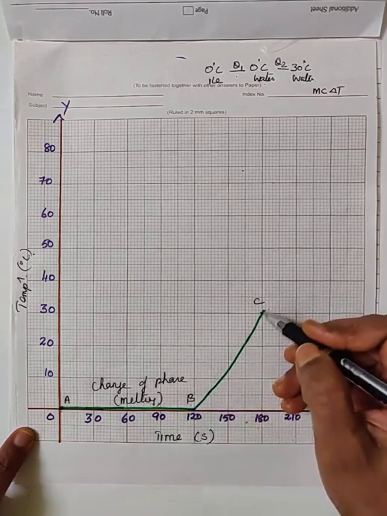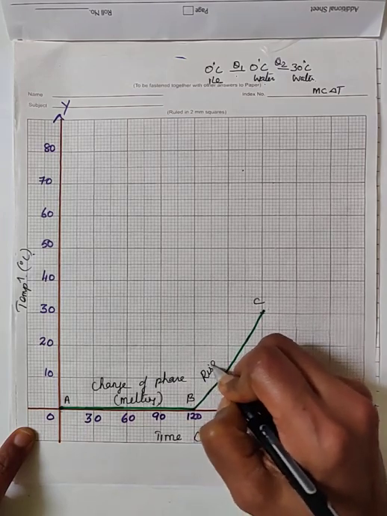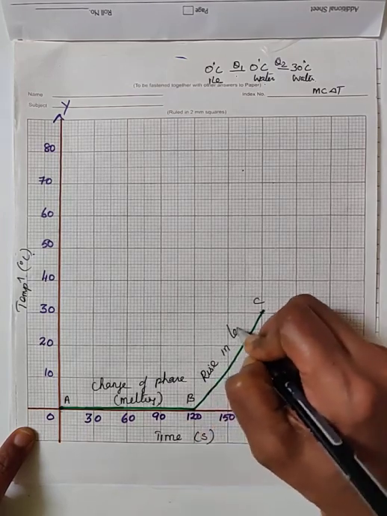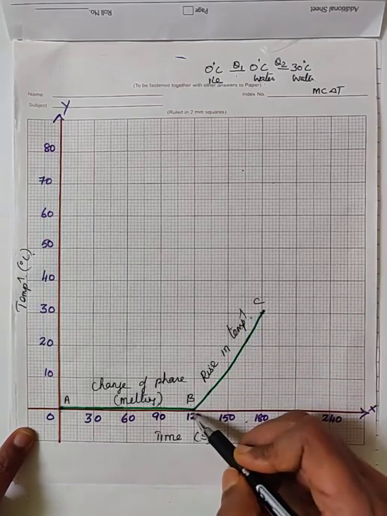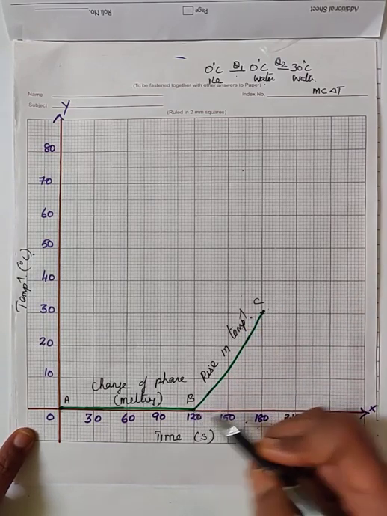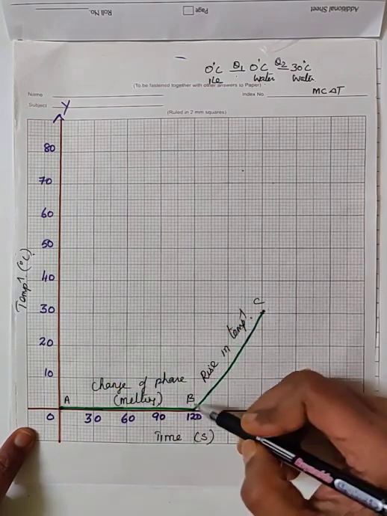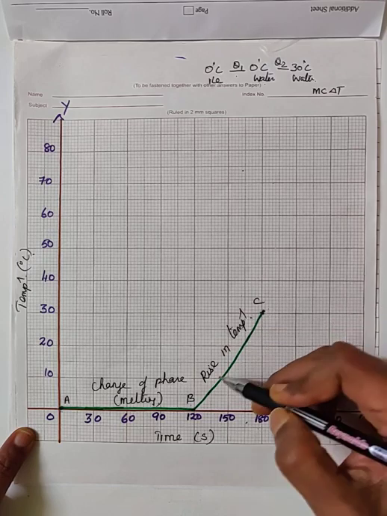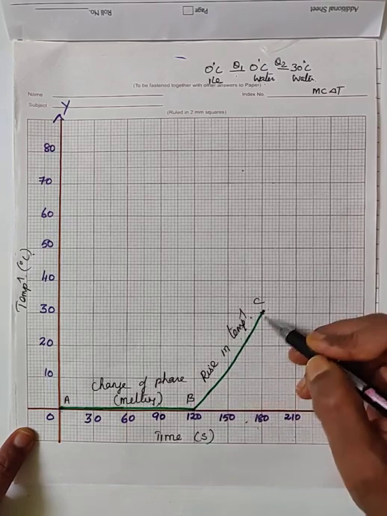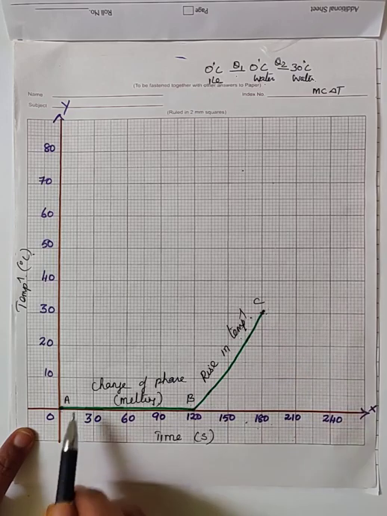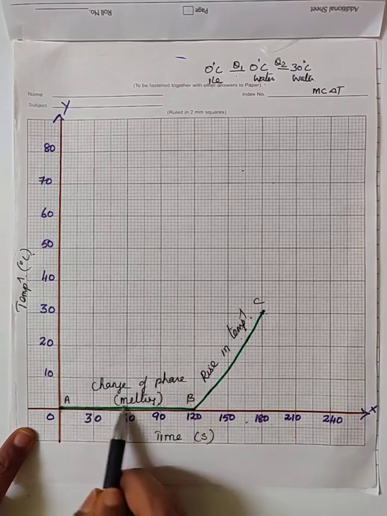Then the BC portion of the graph represents the rise in temperature of water. Because at B the substance is at 0 degrees Celsius. The same substance at the point C is at 30 degrees Celsius. So the BC portion of the graph represents rise in temperature of water from 0 degrees Celsius to 30 degrees Celsius. The AB portion of the graph represents change of phase, that is melting.